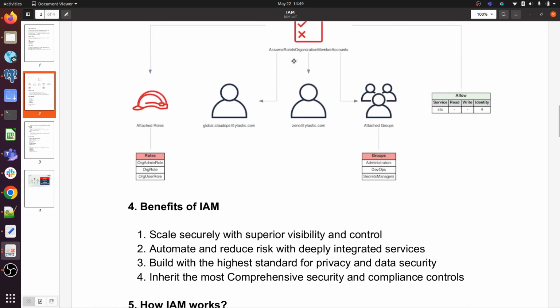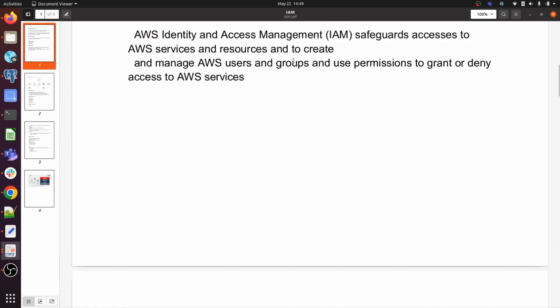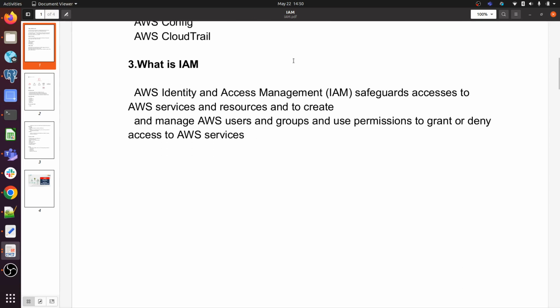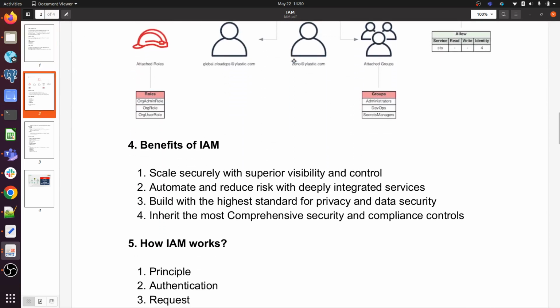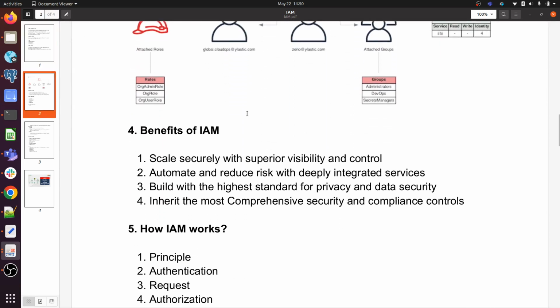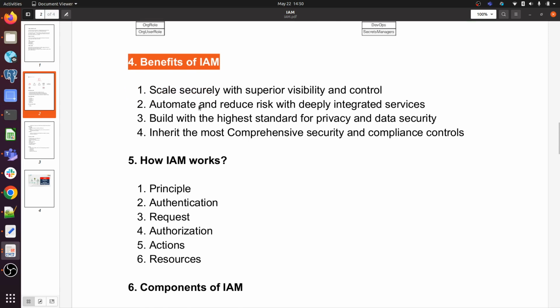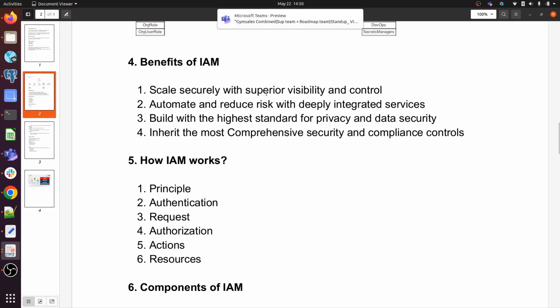So you can pause the video and make a note of these things, and you can memorize it. So let's come to the benefits of IAM. First benefit of IAM is to scale securely with superior visibility and control.